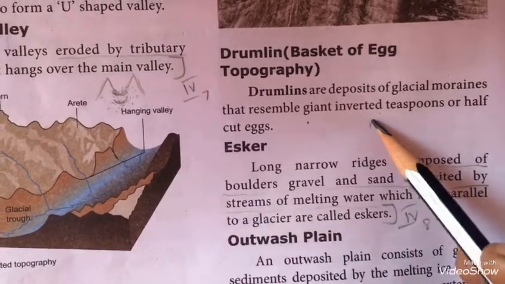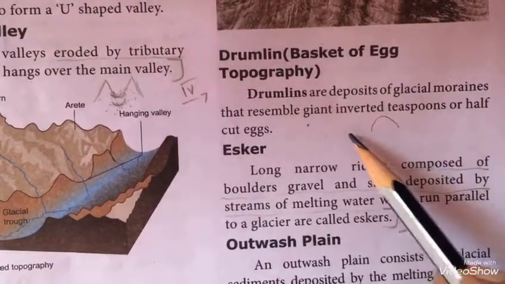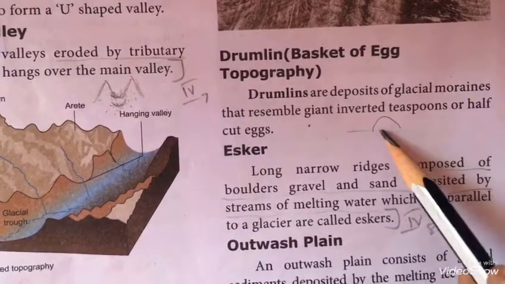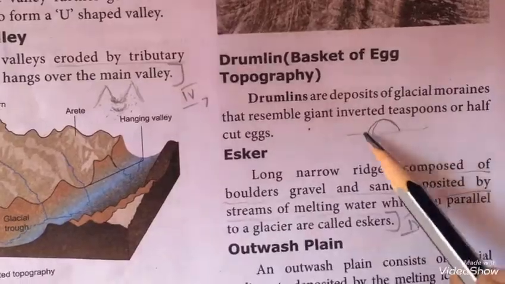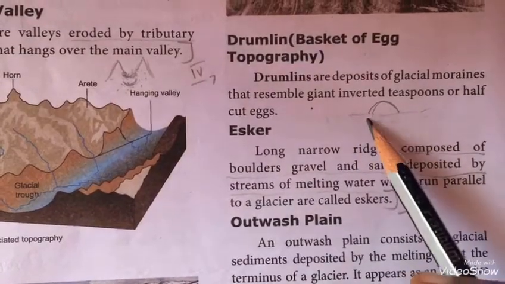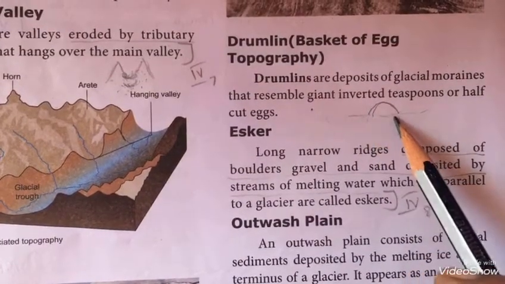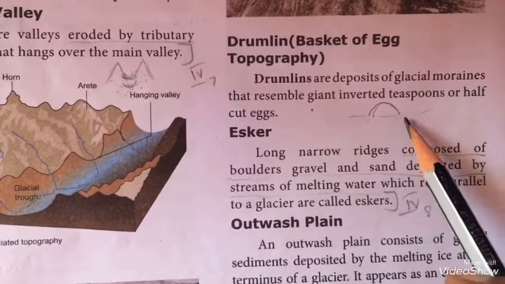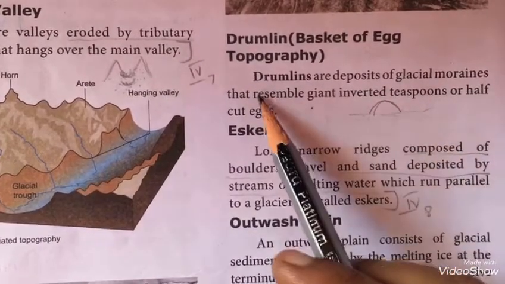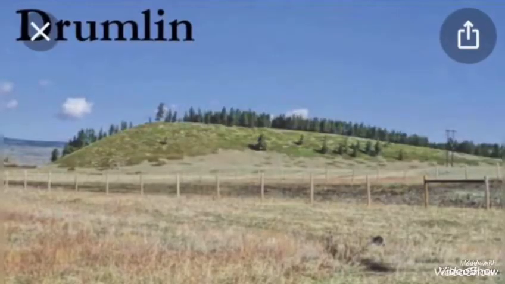See here, the structure would be like this. If this is the landform, the deposit of glacial moraines is similar to an inverted teaspoon or half-cut egg, like a semicircle. It is known as drumlin. This is drumlin.